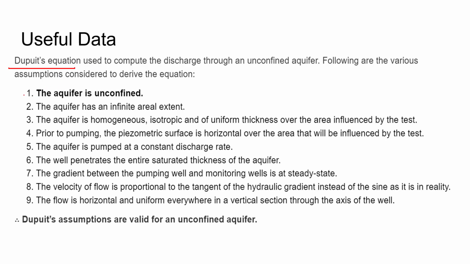These are the assumptions of Dupuit's theory. Dupuit's equation is used to compute the discharge through an unconfined aquifer. Following are the various assumptions considered to derive the equations. So in the first line only we got our answer. It's valid for an unconfined aquifer, but there are some other assumptions he has made.